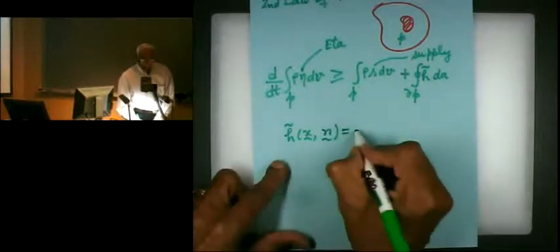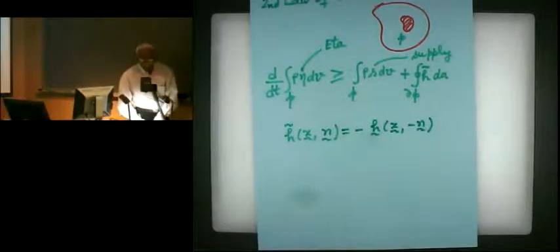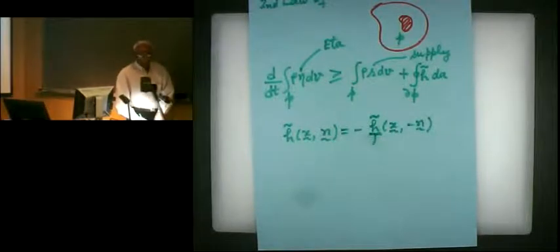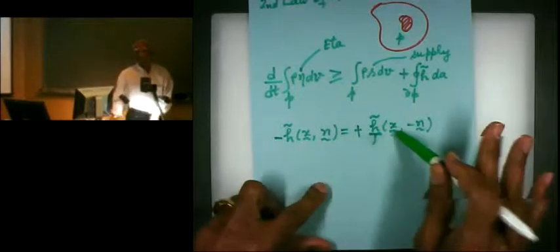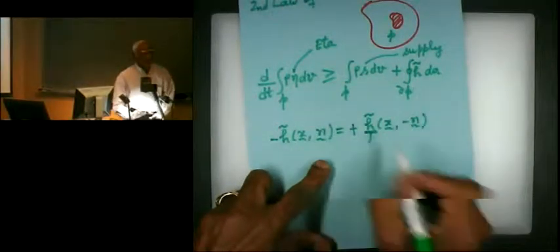And then if we go through the pillbox argument and the tetrahedron argument, we can show that this is indeed a linear function of n. If you change the direction of n, then you change the sign of h. Previously we put this sign here, so it's the same thing. So we had written h of x, minus n equals minus of h of x, n.